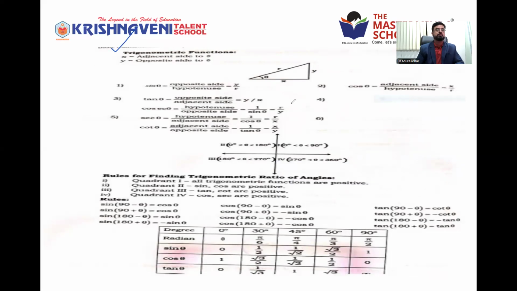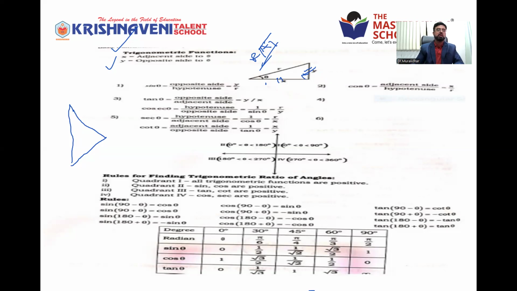Trigonometric functions. Right? So suppose we have taken a right angle triangle. This is called a right angle triangle, I am writing it in short form, where one angle is 90 degrees. When you consider the right angle triangle and the angle is here, the side opposite the angle is called the opposite side. Y is called the opposite side and X is called the adjacent side. The line joining these two is called the hypotenuse. These are three important sides of the triangle in trigonometry.